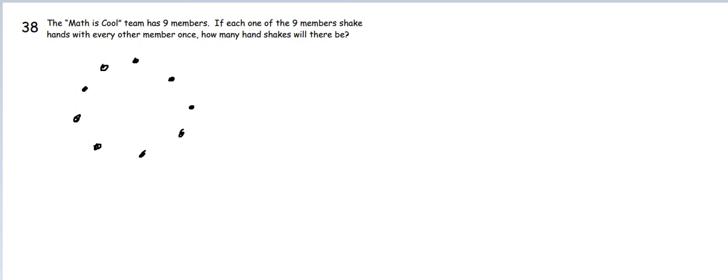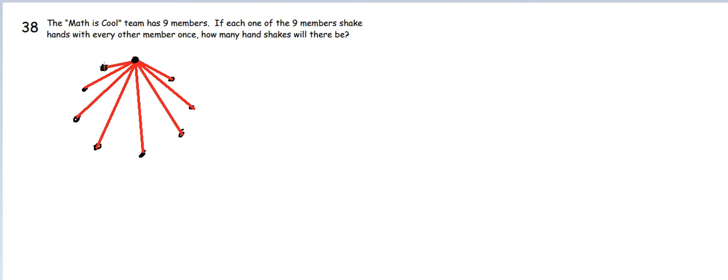So we'll take this person right here. And let's draw all the connectors or handshakes to him. So we have 1 handshake, 2 handshakes, 3, 4, 5, 6, 7, and 8 handshakes. Now, it may be a little confusing why there's only 8 handshakes. There's 9 people, yet 8 handshakes. Well, the key thing is to remember that you can't shake your own hand. And since you can't shake your own hand, there's going to be 8 handshakes.